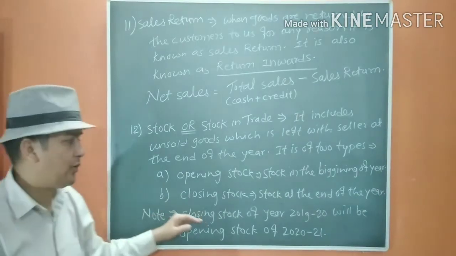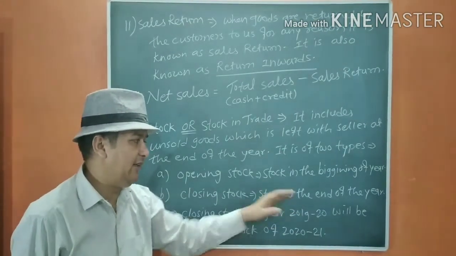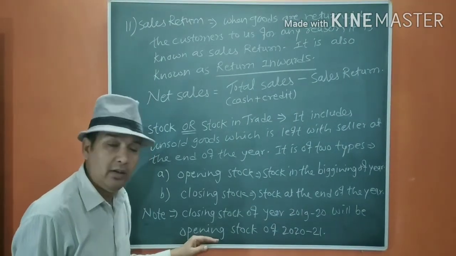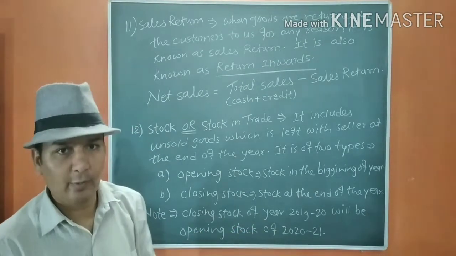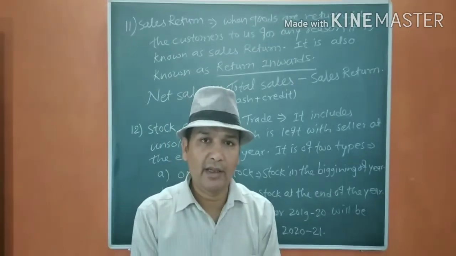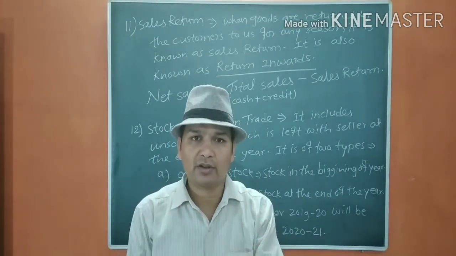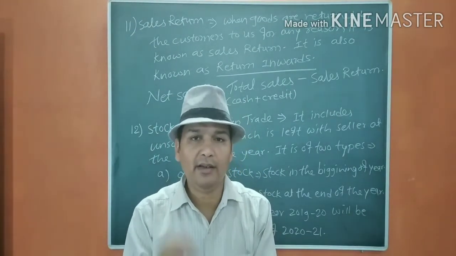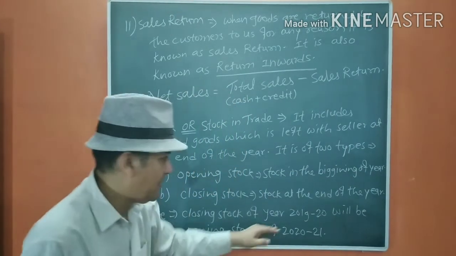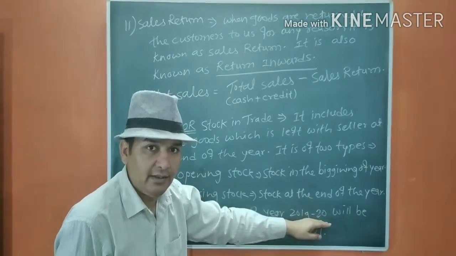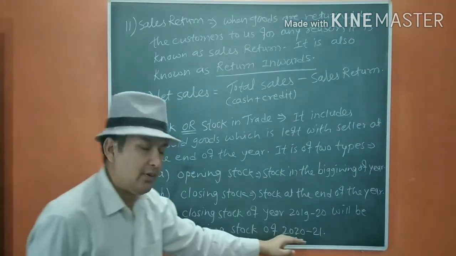Note, closing stock of the year 2019-20 will be opening stock of 2020-21. That means what is left on 31st March will be carried forward to 1st April. Okay, that means 31st March 20, then 1st April 20.